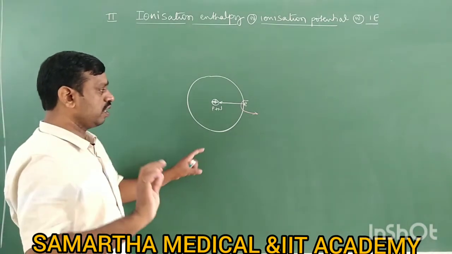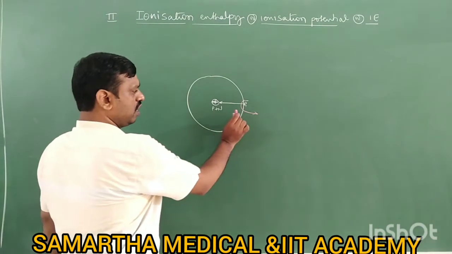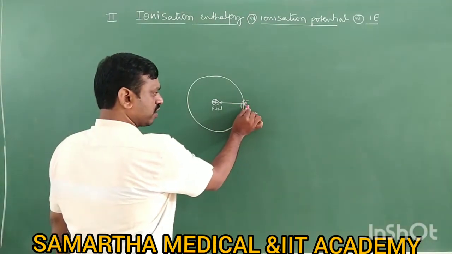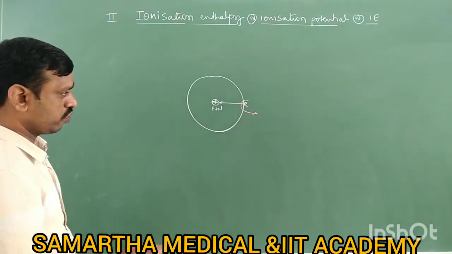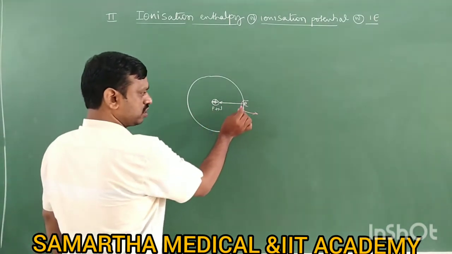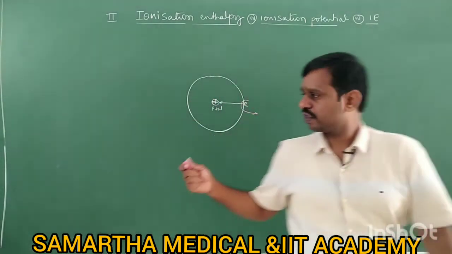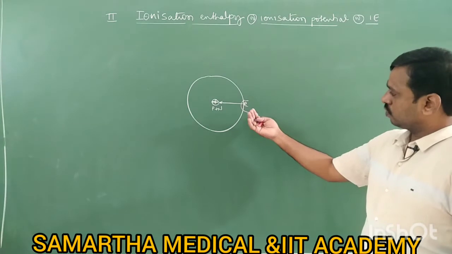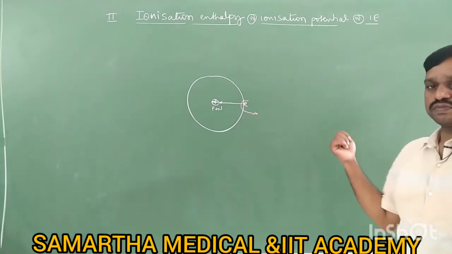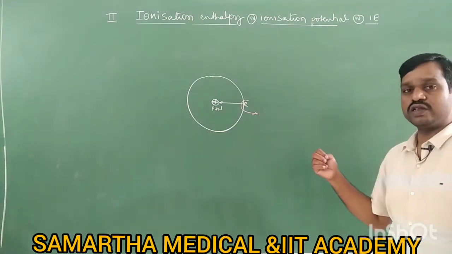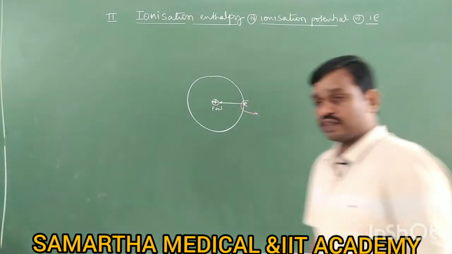Students, very simple. You try to understand the concept, otherwise you can't understand further concepts. Ionization energy: this is the stable electron which is revolving around the nucleus. Now we want to remove this stable electron from the outermost orbit. We need to remove it permanently. To remove an electron from the outermost orbit, we must use energy. Otherwise, how do you remove the electron? So that minimum energy is called ionization energy or ionization enthalpy or potential also.